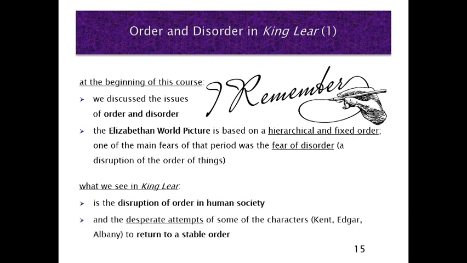What we can see in King Lear is a disruption of order in human society. And we see attempts by some of the characters, I would mention Kent mainly, Edgar and Albany in the end, attempts by those characters to return to a stable order.